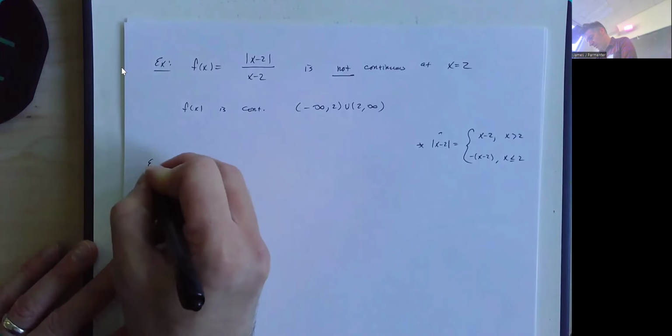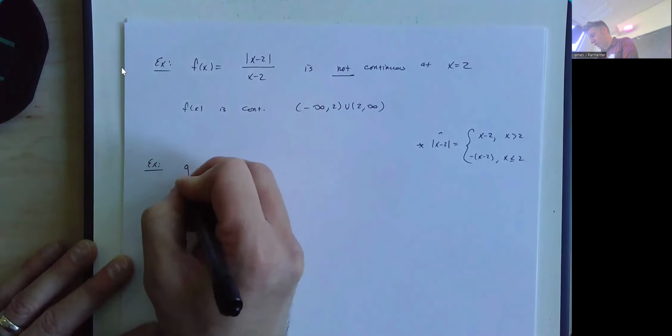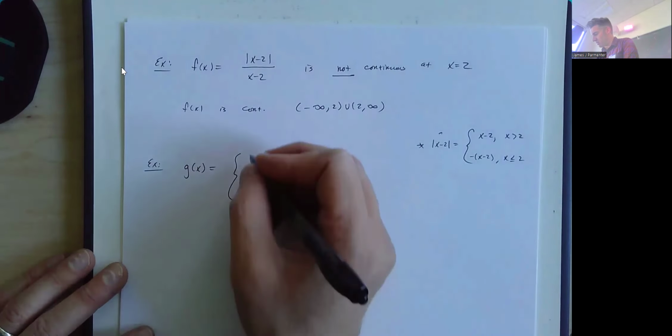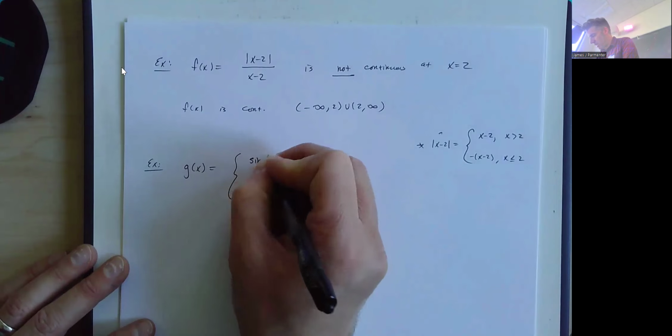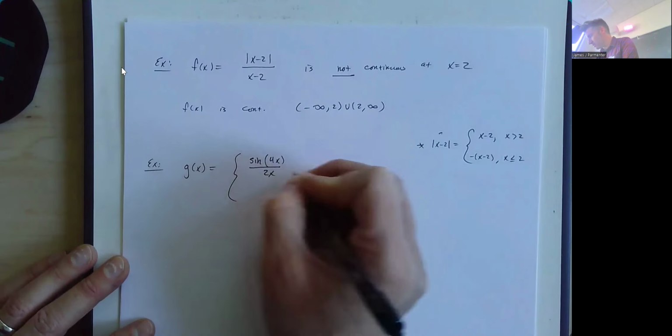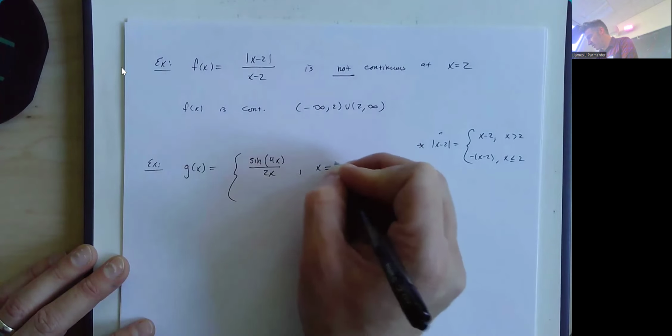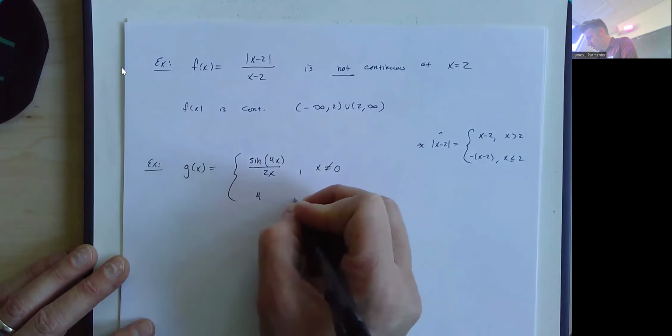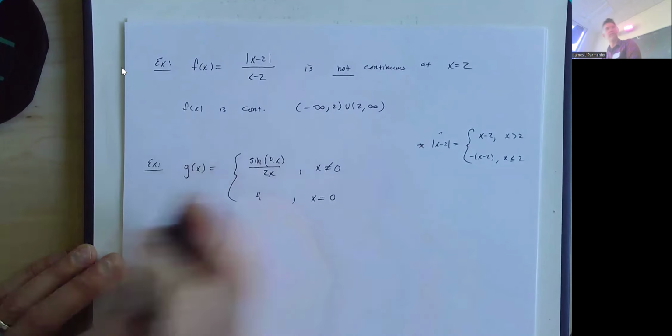So let's look at another example here. Let's say our function g of x is equal to the piecewise function: sine of 4x over 2x when x is not equal to 0, and 4 when x is equal to 0.